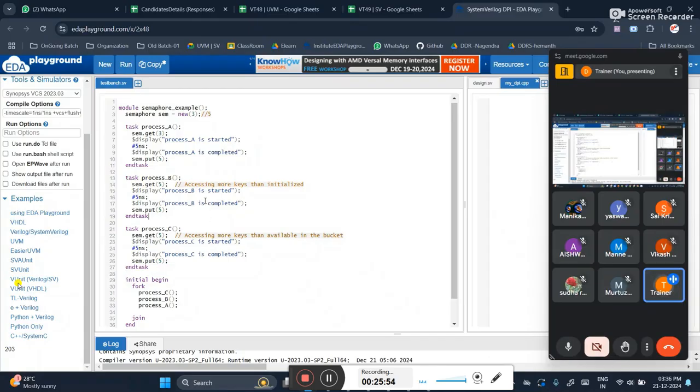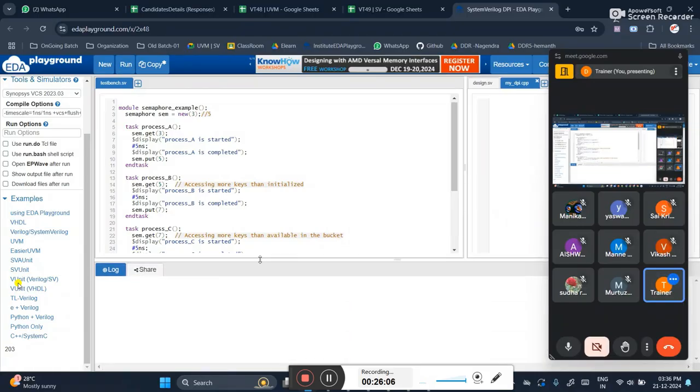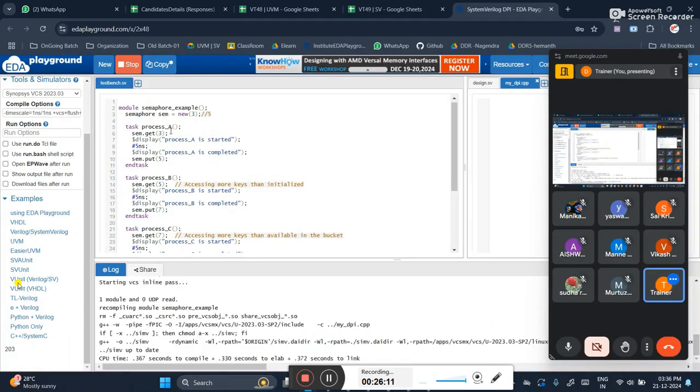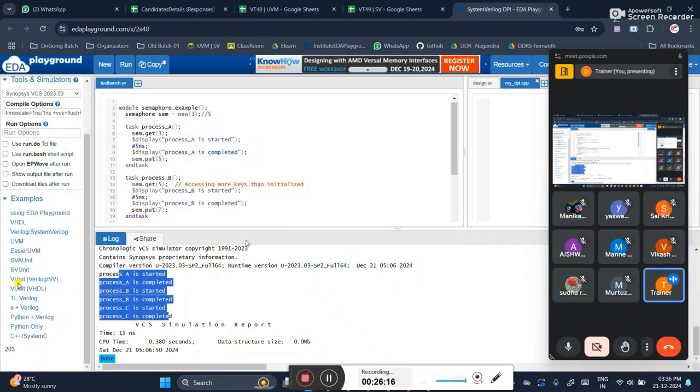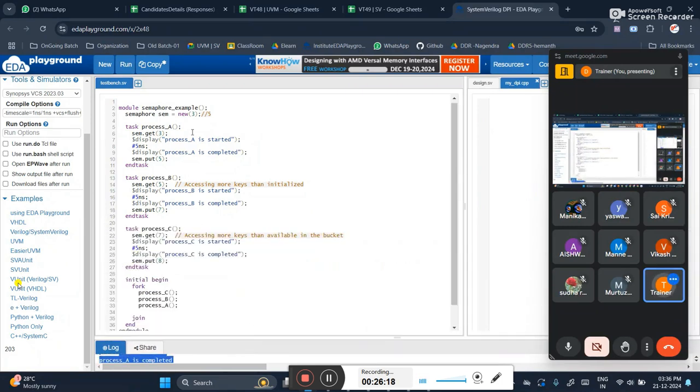If I give some, I will put back 7 keys, 7 keys, 8 keys. Now if I run, 5, 5. Okay, A, B, C. See, I'm trying to control with the help of keys. First I am controlling this one. I got 5 keys, and 7 keys I'm throwing back. Now 7 keys are present. 7 keys I'm getting, 8 keys I'm throwing back.